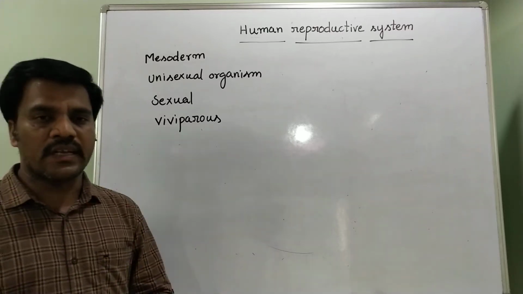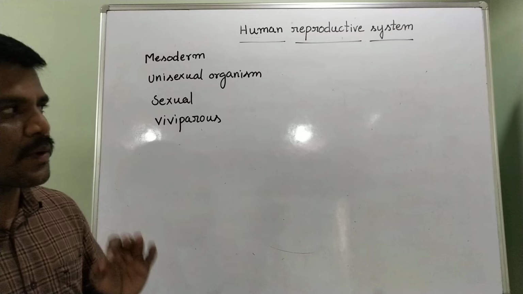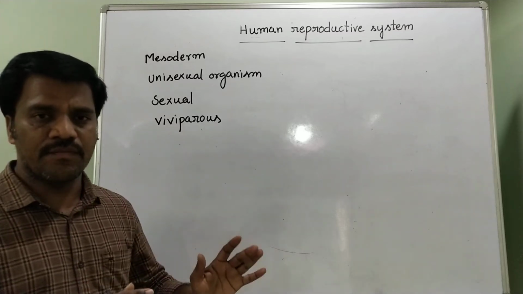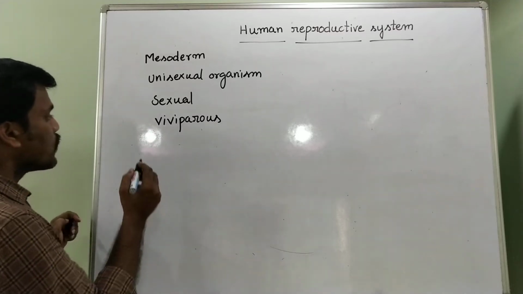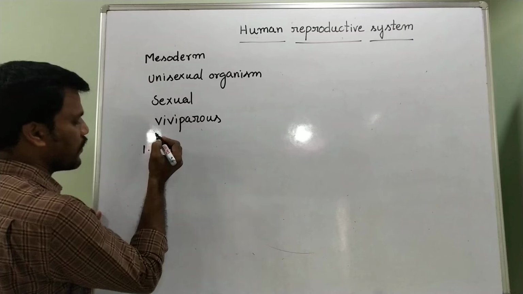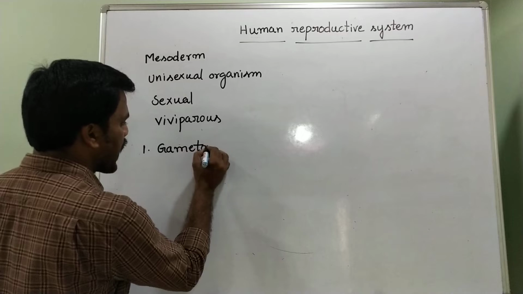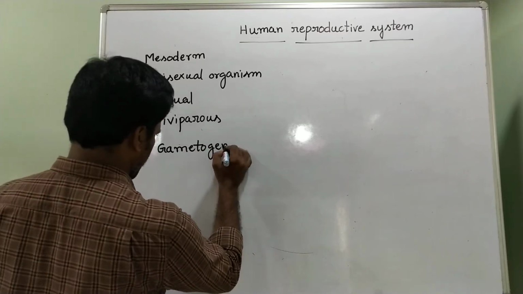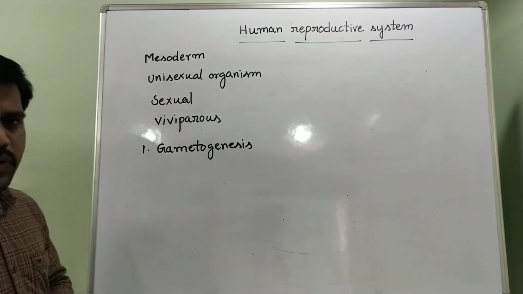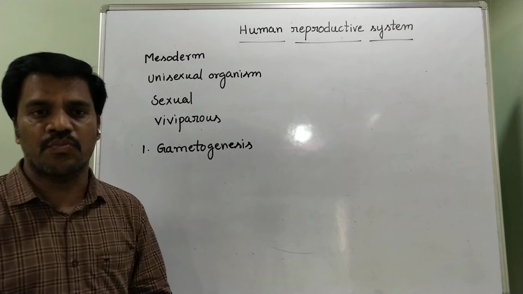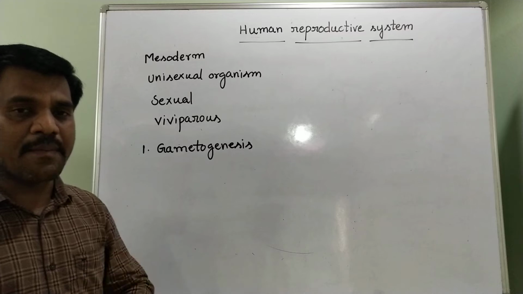In the human reproductive system, different events and stages are present. What are the stages, the events, of the human reproductive system? The first event, the first stage, is gametogenesis. What is meant by gametogenesis? Gametogenesis means production of gametes.